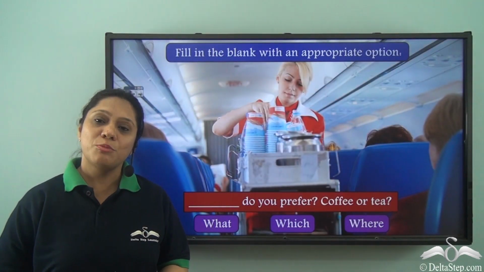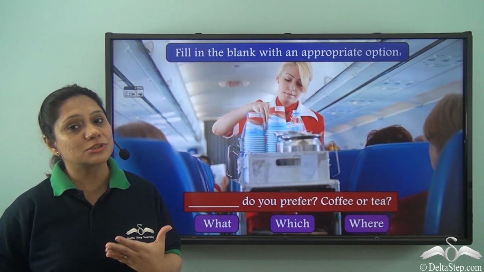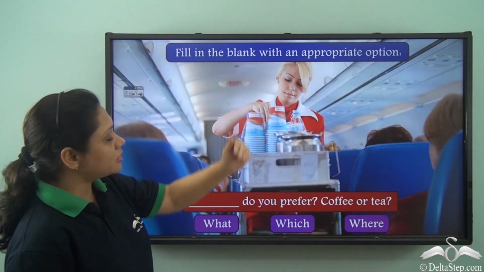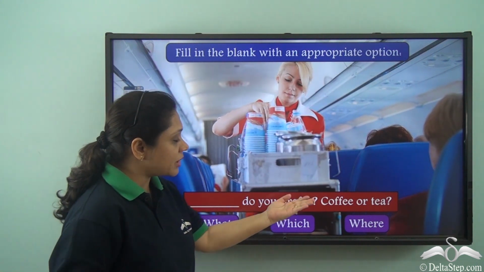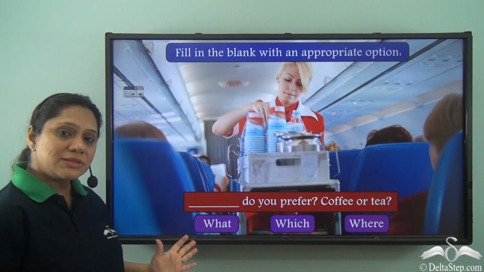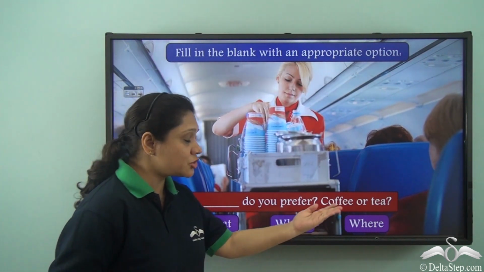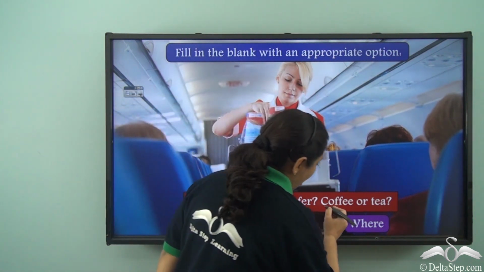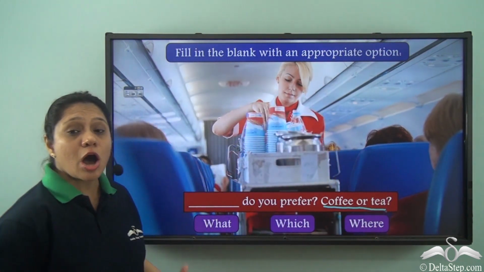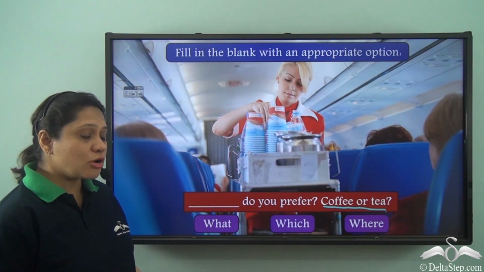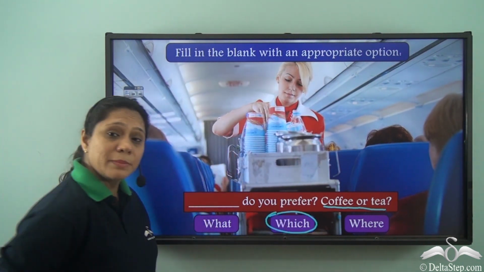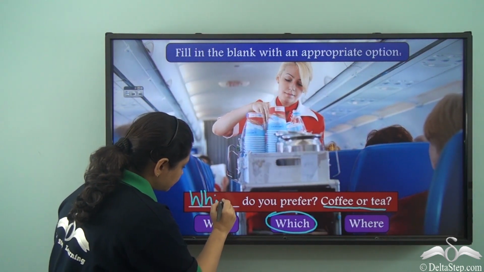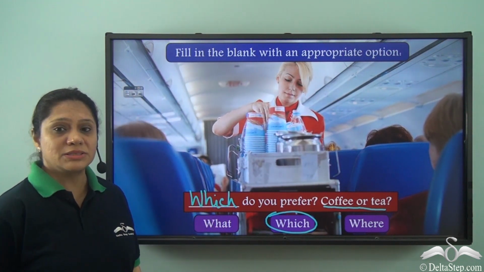So now that we know when to use what and when to use which, let us do this exercise. Fill in the blank with an appropriate option. "Dash do you prefer, coffee or tea?" The options given to us are what, which, where. Now the options given to us in the sentence are coffee or tea. So the options are limited. We know that we use which for limited options. So the answer will be: which do you prefer, coffee or tea.